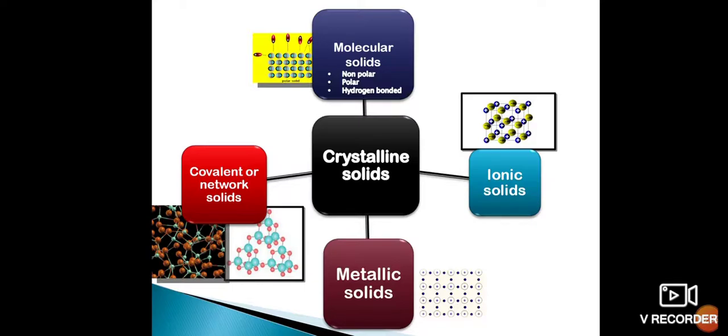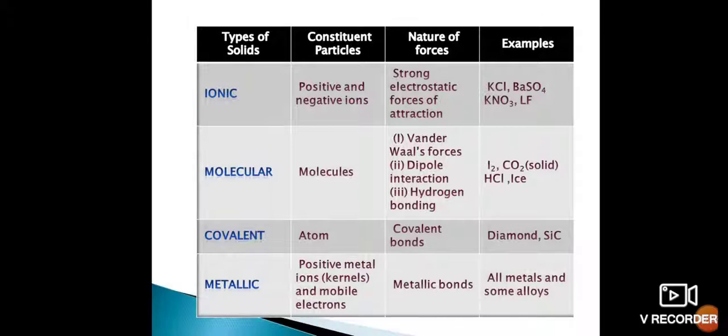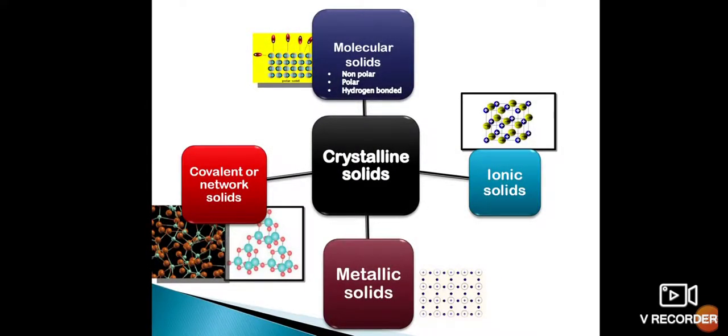They are the molecular, covalent or network, ionic, and metallic solids. Under the molecular solids, again you have to remember there are three types: non-polar, polar and hydrogen bonded solids. So till now we have only learned classification. First we learned the classification of the solid state into crystalline and amorphous. Second, today we learned the classification of crystalline solids into four categories: molecular, covalent, ionic and metallic solids.